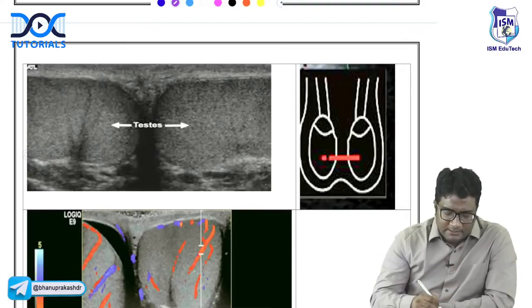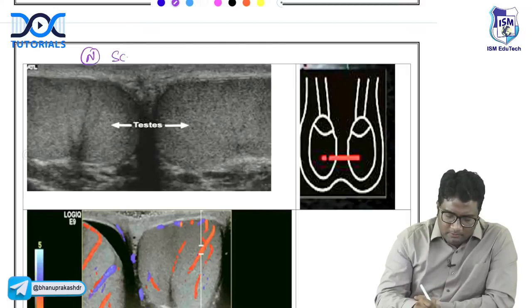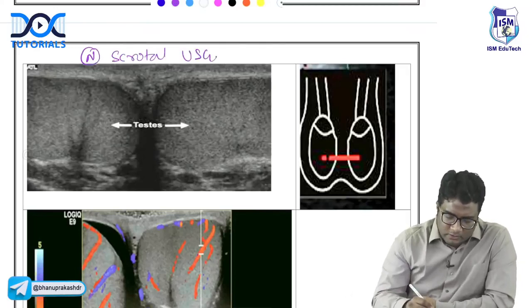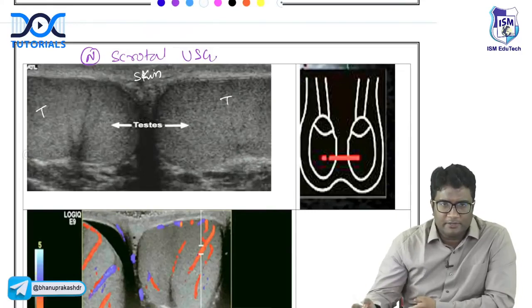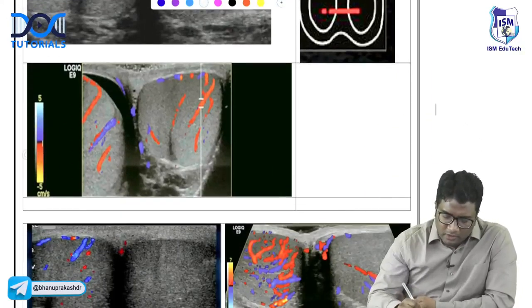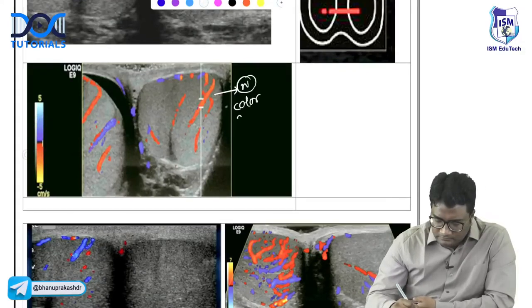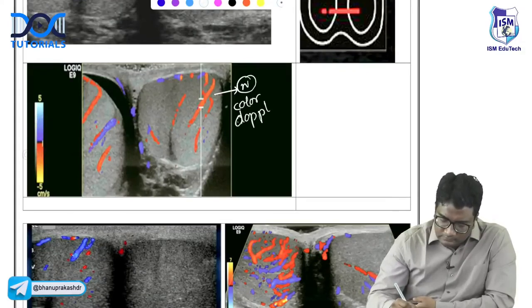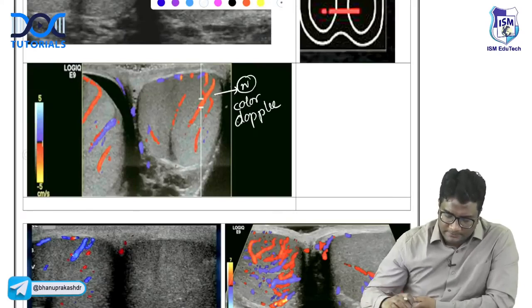This is a normal scrotal ultrasound. You can see this is the scrotal skin. This is the testis, right testis and left testis, the normal scrotal ultrasound. And this is how the normal color fill will be there in the testis, in the testicular vessels.